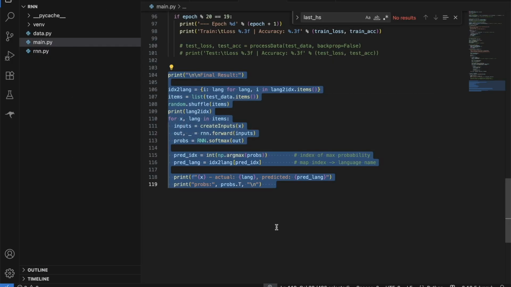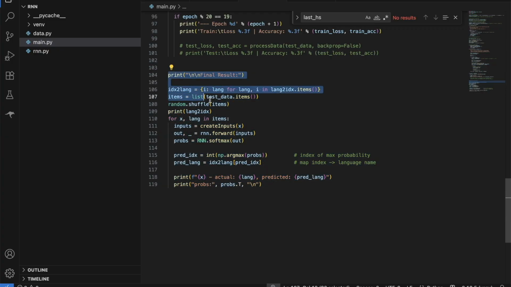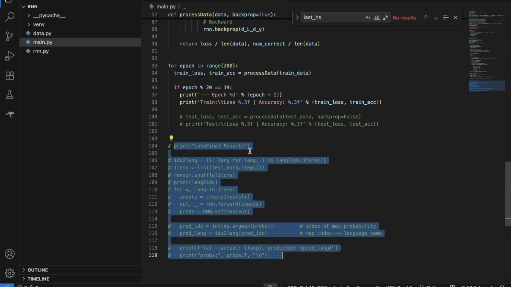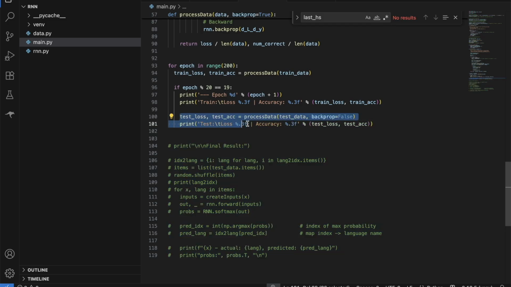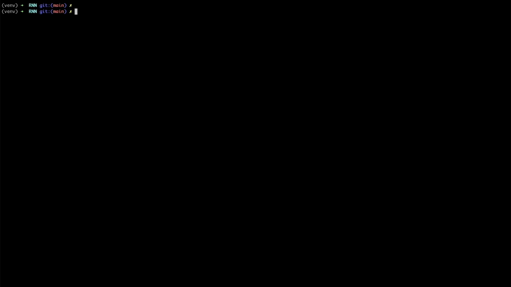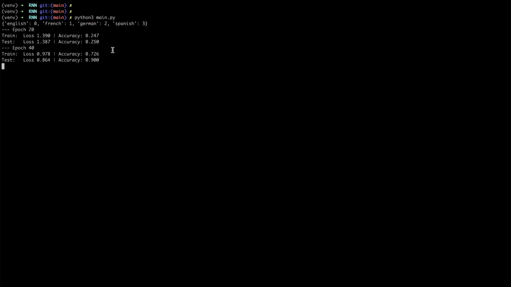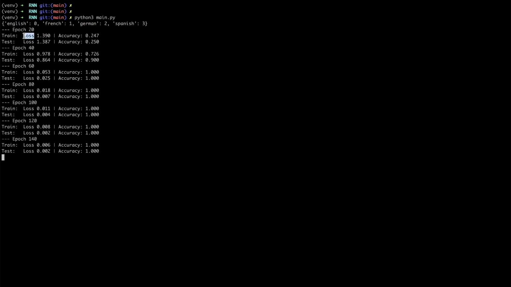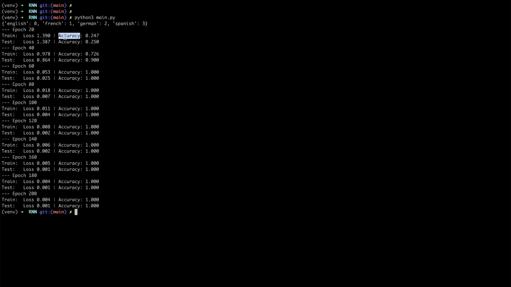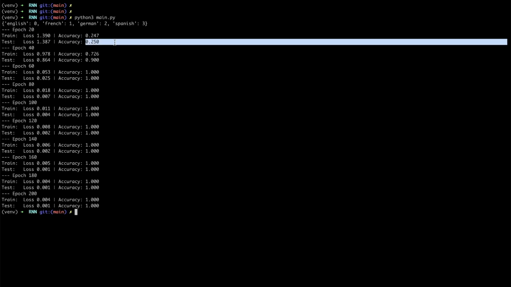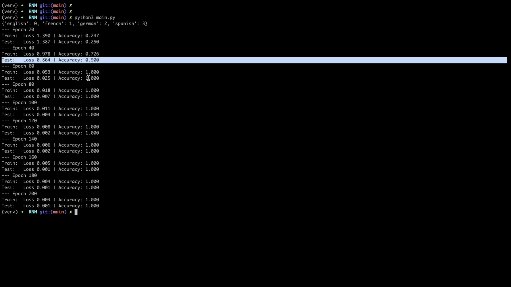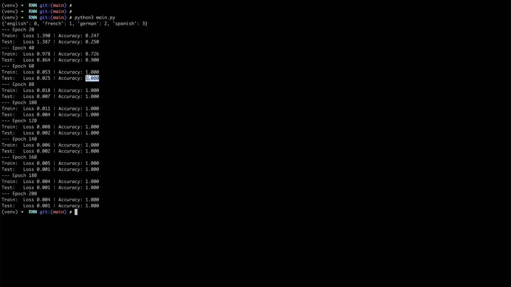If you want to check the loss in test data after each epoch, I can show you that as well. So let me comment this out and run the script again. Now we are getting the accuracy for each of the train and test data. Initially in our test, the accuracy was 0.250 because we were getting the same prediction for each language, right? As you saw previously in the video. Later it started increasing, and finally we got the highest probability that we can reach. After that, it's the same because the weights are not changing anymore.